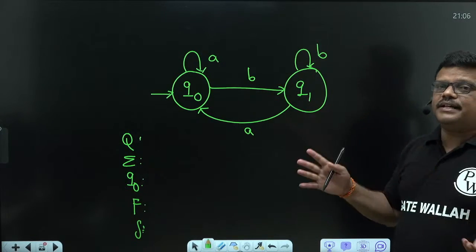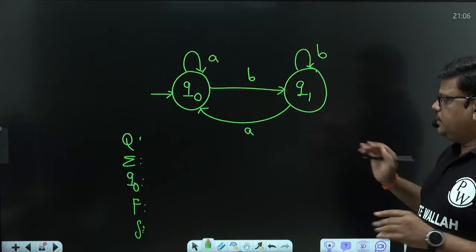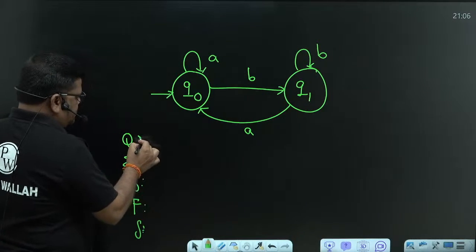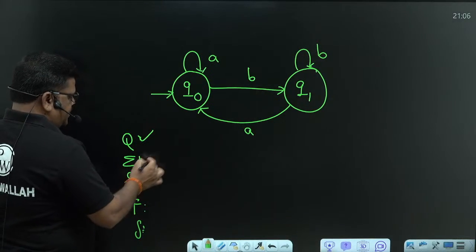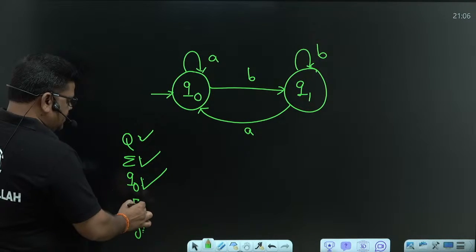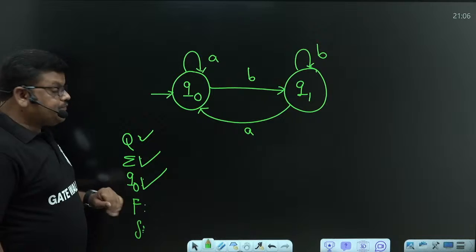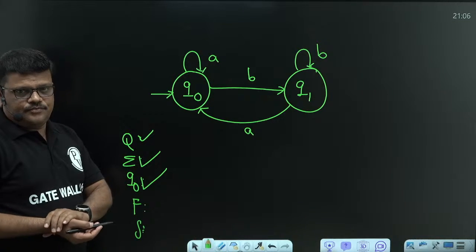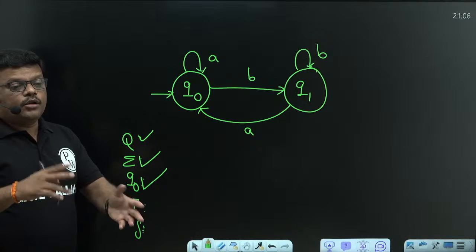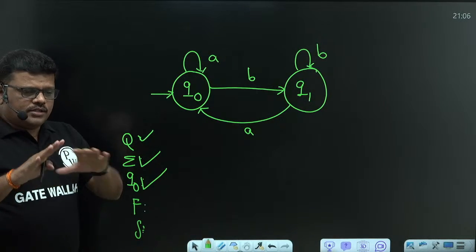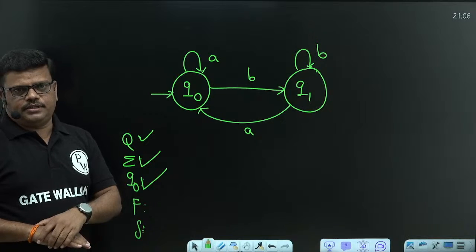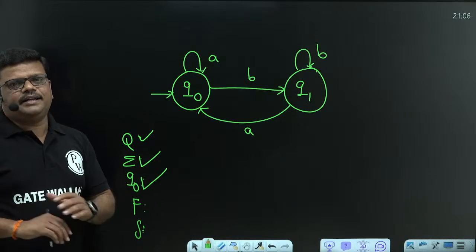Now if final states are not there, what happens? Then also no problem. Check it out. A finite number of states exist. Input alphabet exists. Initial state exists, only one. What is F here? Set of final states. The set can be empty. Some people are saying one or more, but not even one state is necessary. One final state is not necessary to say DFA, because the set can be an empty set.